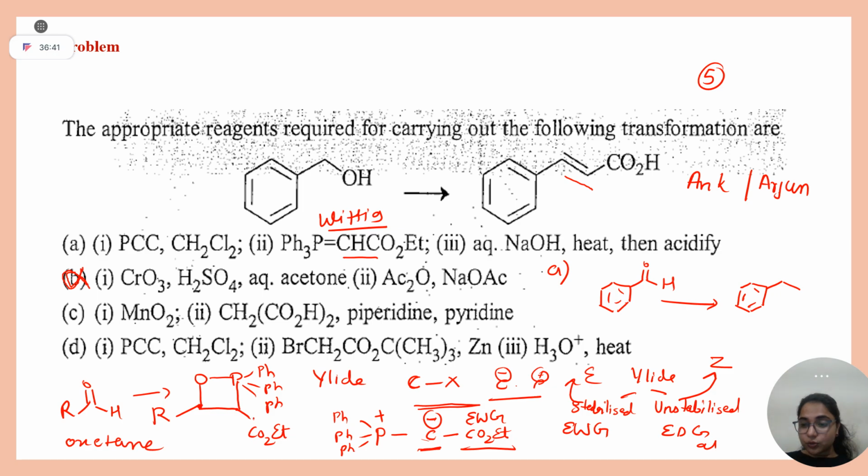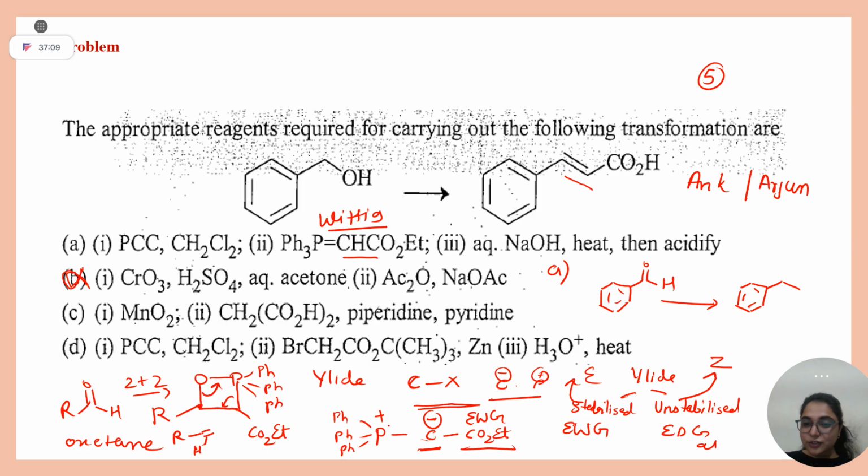Now you should know phosphorus and oxygen are best friends, right? They can do anything to meet each other. So what will it do? First it will undergo 2 plus 2, then it will undergo retro 2 plus 2, right? So you can draw the arrows this way and you will get R-CH=CH.